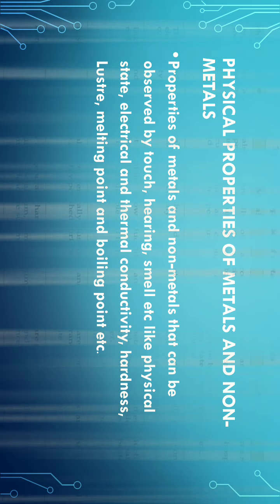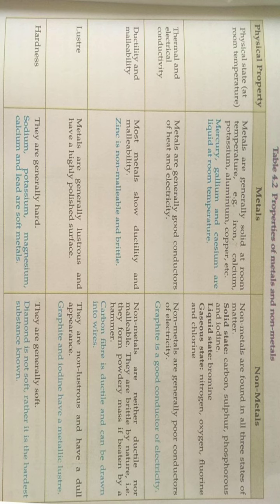So first we will discuss the physical properties of metals and non-metals, and simultaneously we will compare between them. First is physical state. Generally, metals are solid at room temperature. Common examples: iron, calcium, potassium, aluminium, etc. But there are metals like mercury, gallium and cesium. Among these, mercury is the commonest. They are liquid at room temperature.